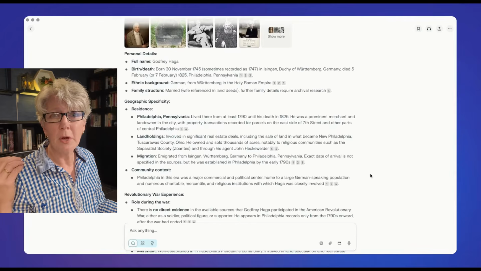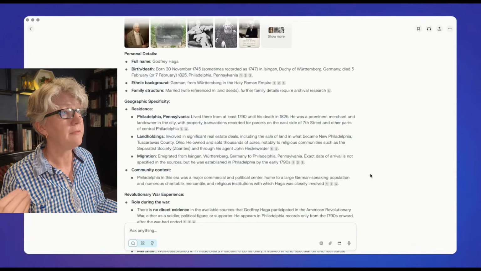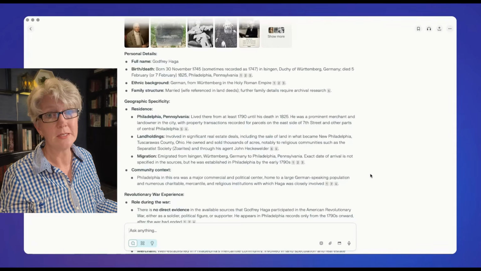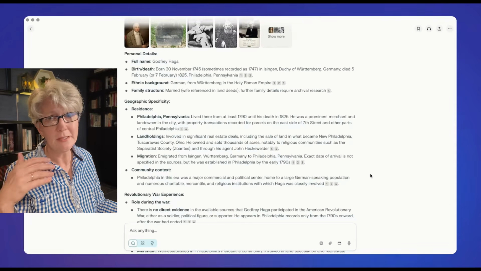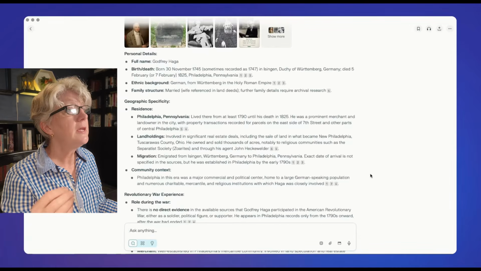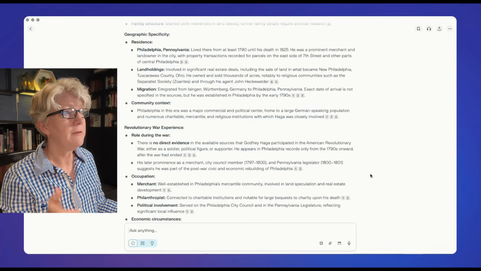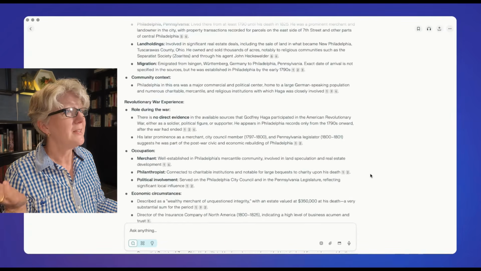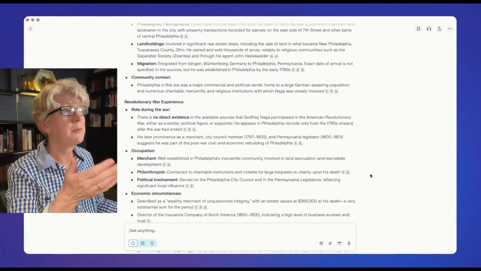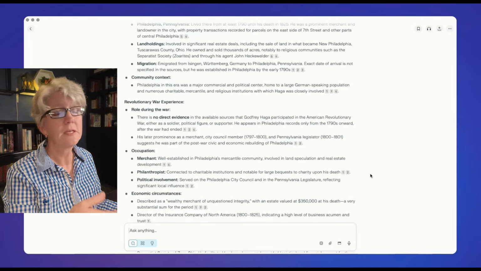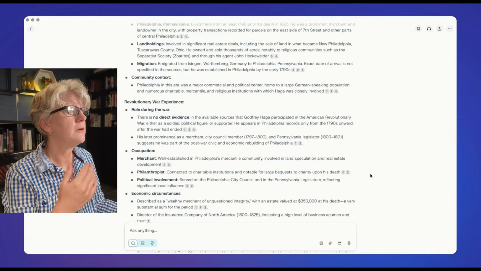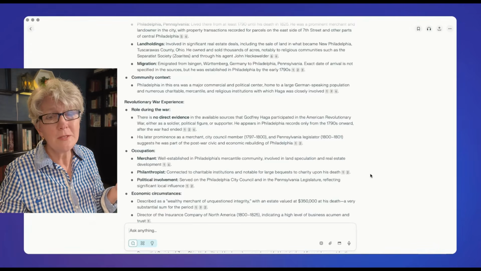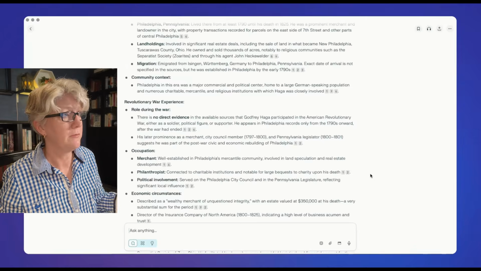He's apparently incredibly well known in Philadelphia, has major land holdings of over $350,000 at the time, which in today's money is multi-millions, and was actually actively involved with different religious groups. So it's probably not likely that he fought in the war, and in fact, Perplexity tells me there's no direct evidence that he was a soldier, a political figure, or a supporter during the war. So that tells me he was probably in this neutral category, trying to stay out of it.